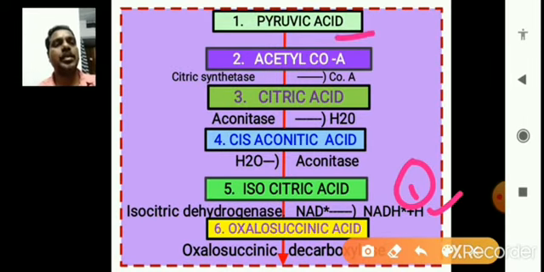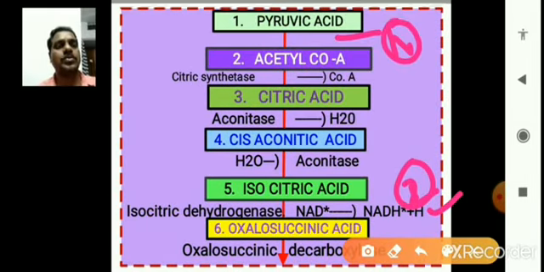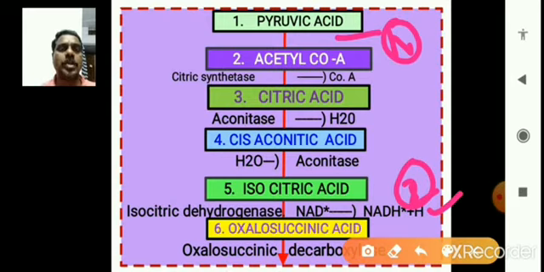Already NADH is produced between pyruvic acid and acetyl coenzyme A, here one and here two. So the second NADH is produced. Between the fifth and sixth stages, again one NADH is produced. Right? So this is the sixth stage, oxalosuccinic acid.